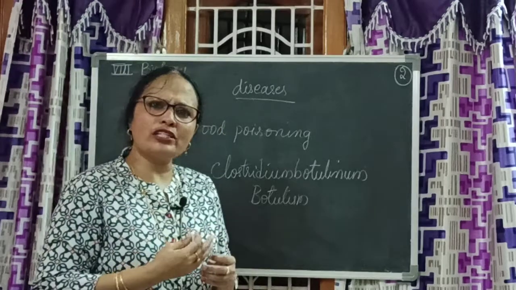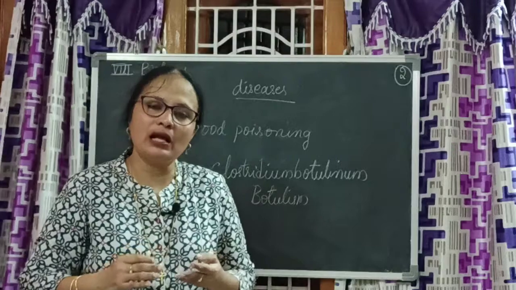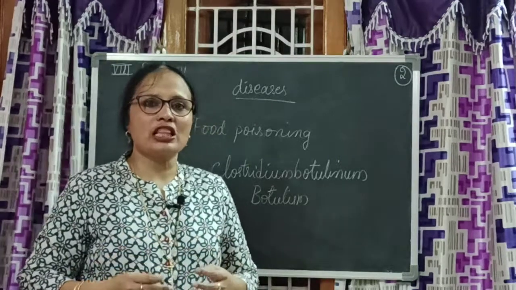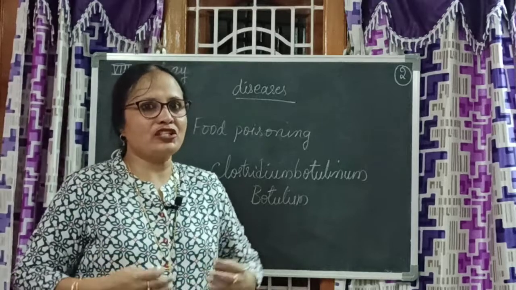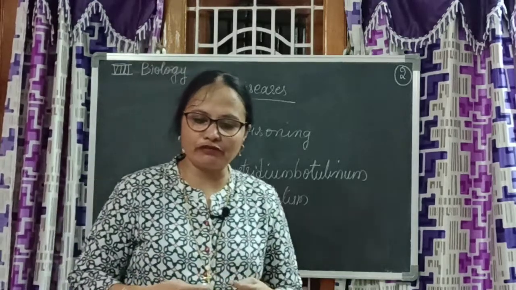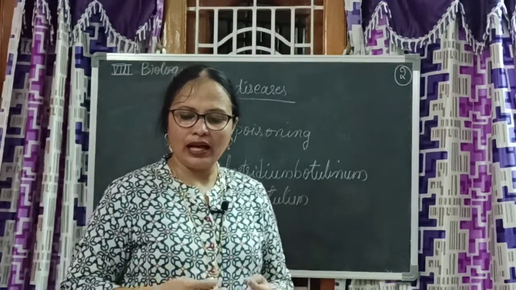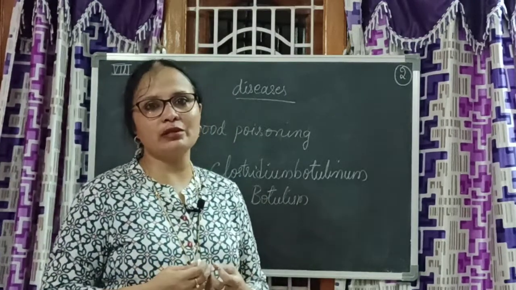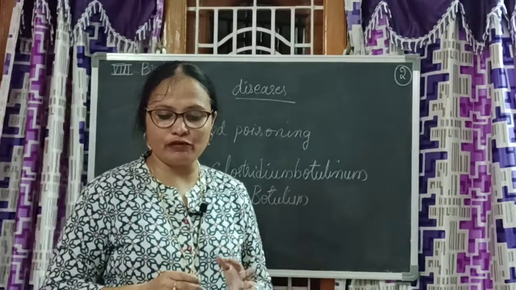Sometimes food poisoning happens at such a slow rate, step by step. Then the body is unable to resist it and the body functions stop. You will suffer by vomiting and diarrhea, and sometimes it may even cause death. So we need to be very careful what type of food we are eating.